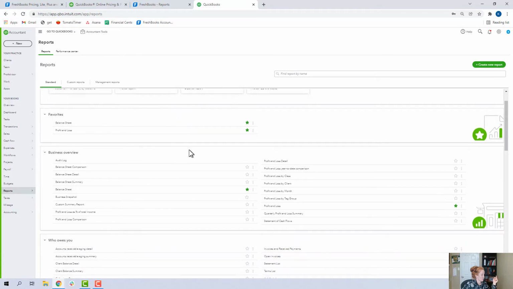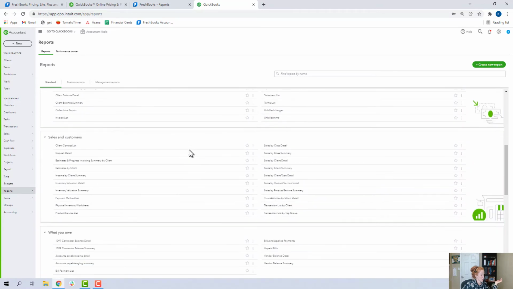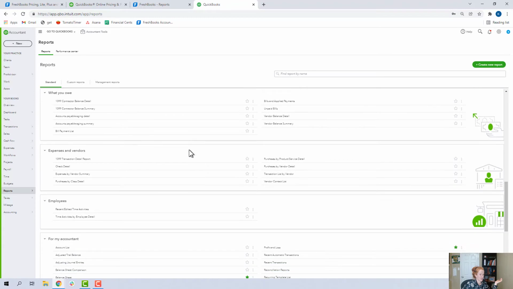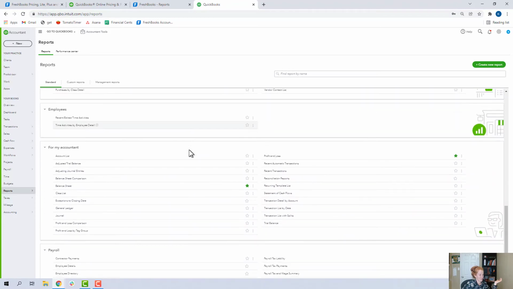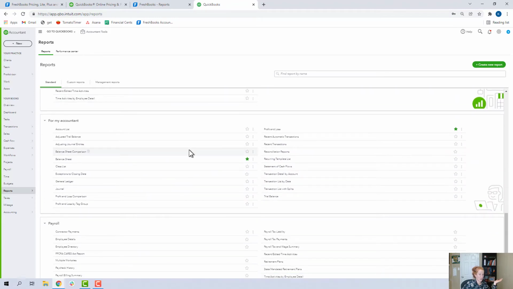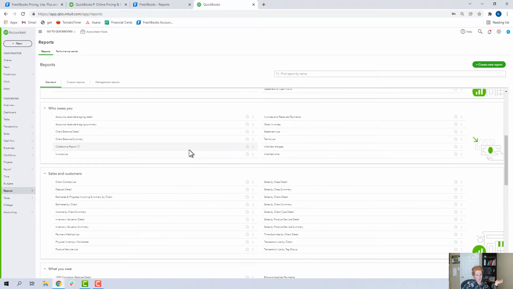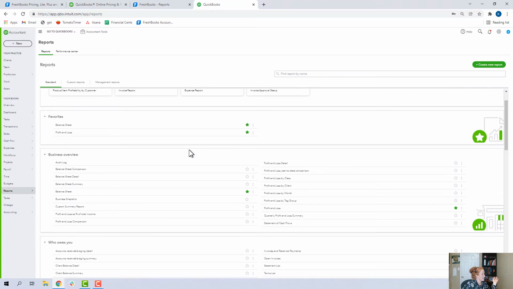This is my QuickBooks. And these are all the reports that you have access to. So significantly more. Again, as I said, you're probably going to use almost none of these. You'll probably just use a few reports that you like, and that's it.